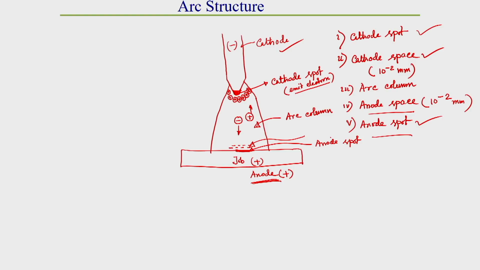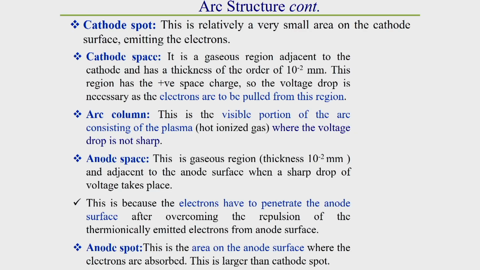After that, details about these different zones, that is the cathode spot zone and cathode space zone, are discussed in the next slides. I have already explained in detail the arc column zone. In the cathode space and anode space zones we observe a sharp drop of voltage, but in the arc column zone a sharp drop of voltage is not observed. Okay, so these are the details about the different zones described in these slides.